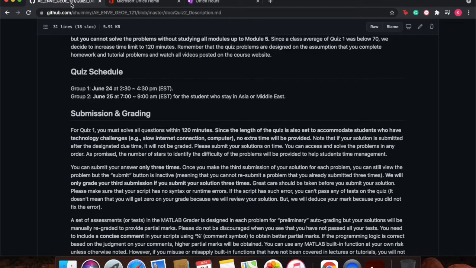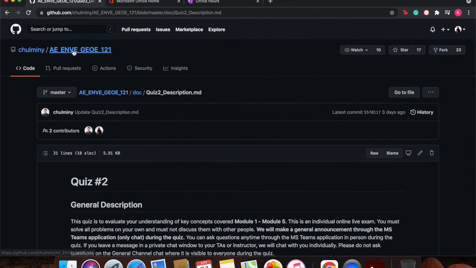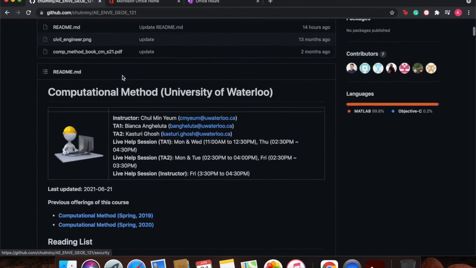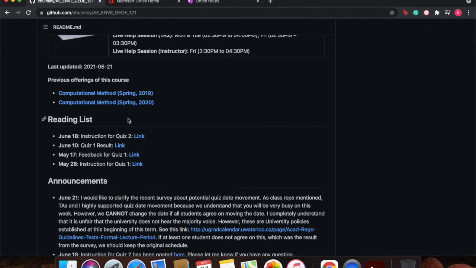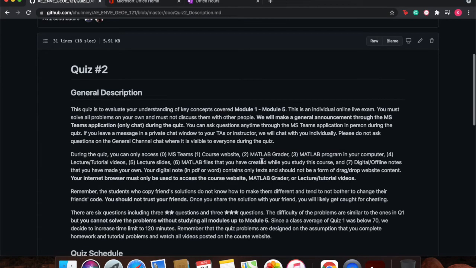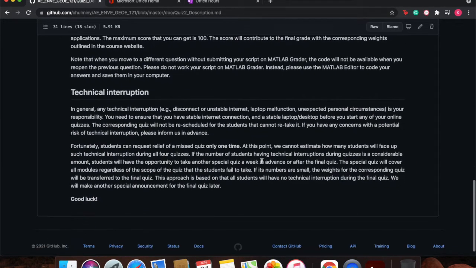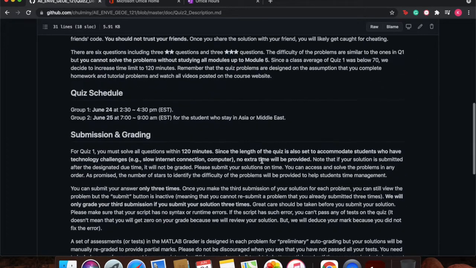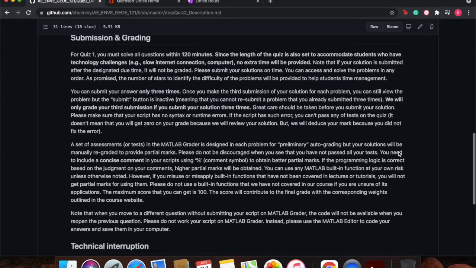Also, please check out all the guidelines in our GitHub. If you go to our main page, this is our computational methods, and here if you look at the reading list, the first link is June 18th instructions for quiz 2. If you click on this, you're going to see a whole page detailing the general description, the schedule, the submission and grading, and any kind of technical interruption issues. Please make sure you read all of this before your quiz so you can ask us any questions if you have any before the quiz.